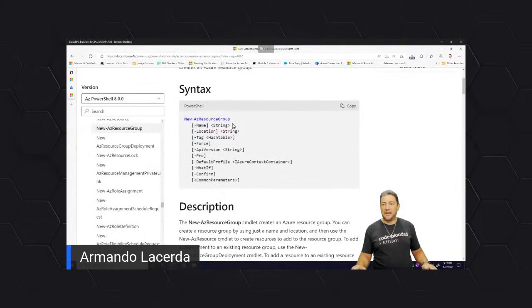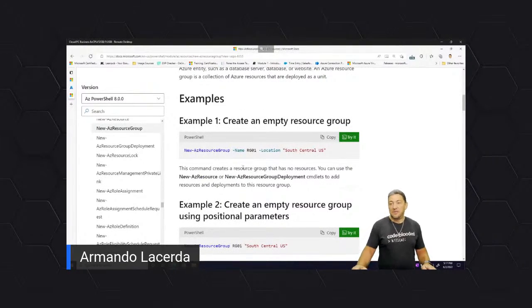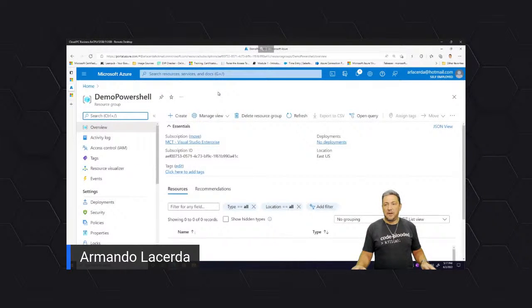So I see here a new cmdlet, and I see some description of that documentation, and I see some examples. So in this particular one, instead of opening up that screen that I had before in the Azure portal, and going over the wizard to create my thing, with this command alone, I could have another resource group, or even the same resource group, created anytime I need, just by running this statement. So I can go ahead and try, I'm not sure if this one is going to work from here. I'm going to copy this and go back to my